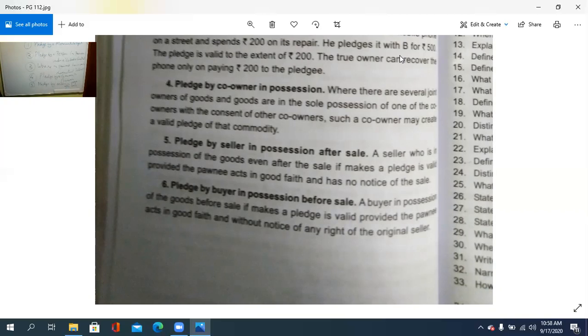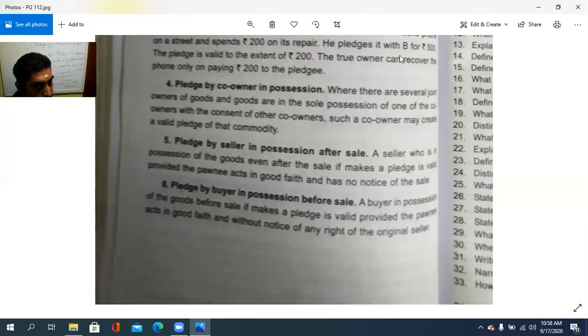A seller who is in possession of the goods even after the sale, if he makes a pledge, it is valid, provided the pawnee acts in good faith and has no notice of the sale. Because the pawnee is in utmost faith with the pawnor, in such a case that pledge should be valid. So that is the pledge by the seller in possession after the sale.